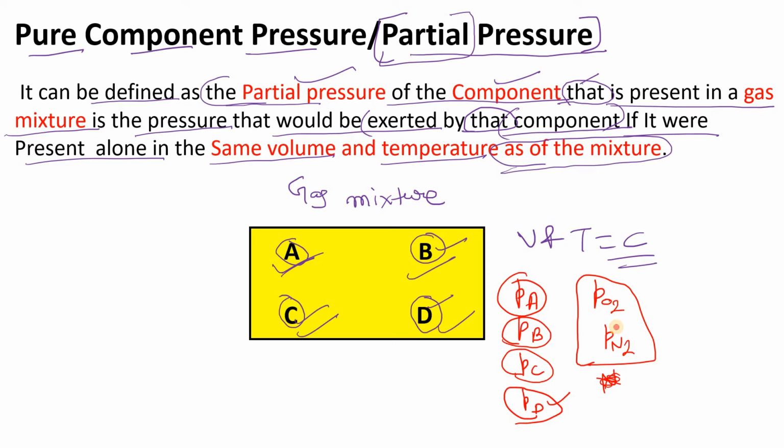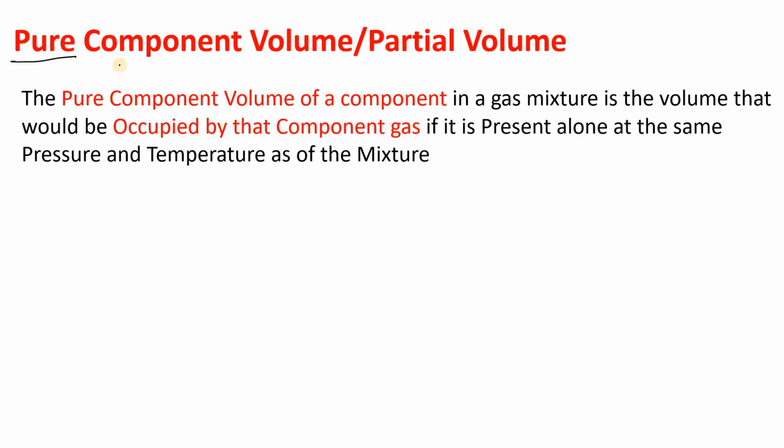Now let's discuss what pure component volume or partial volume is. Pure component volume is also known as the partial volume. Let's see the definition of the pure component volume of a component in a gas mixture.